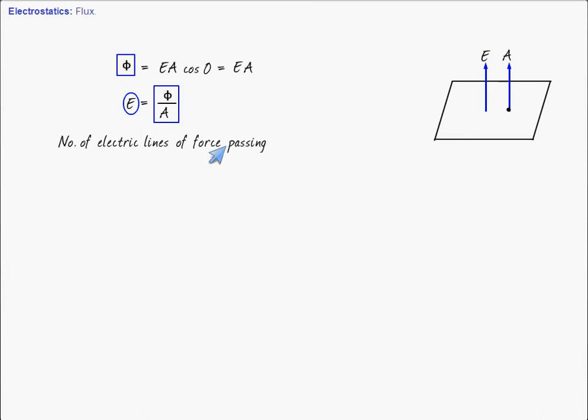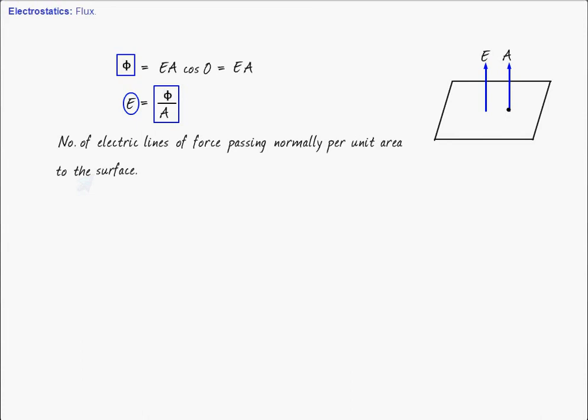Number of lines of force passing normally per unit area to the surface. Think for a second why we have defined the electric field like this. All I am saying is just one line.